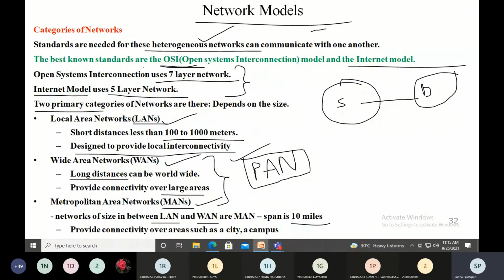The first one is the LAN, the local area network, which is used to connect computers within a building. For example, at your home, you want to establish an office within a room.